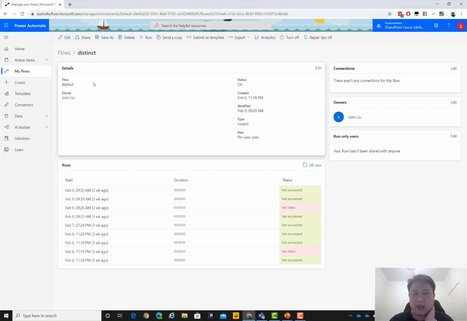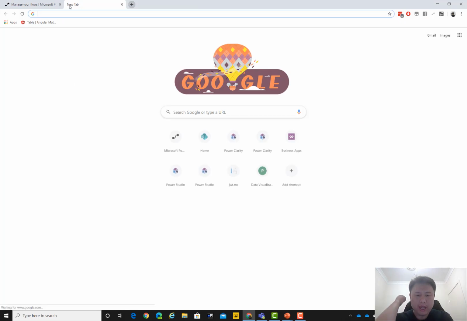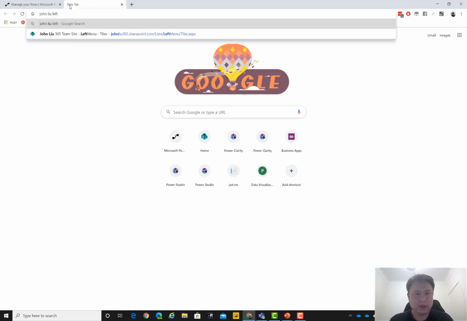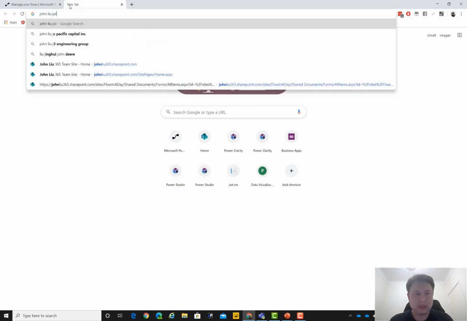We just want to select a distinct set. So say you have two sets of arrays, you just want to find a set that's in the middle where it appears in both sets, or you don't want any duplicates. Now, this is something I've done before in a series where I talk about John Liu left joins, I think.